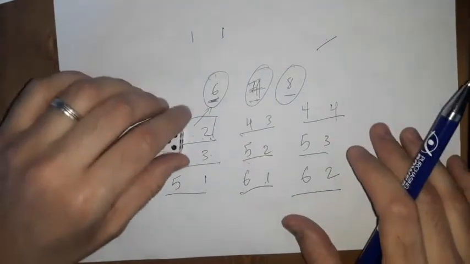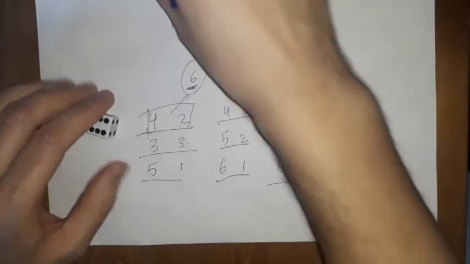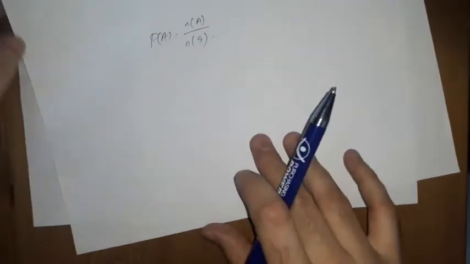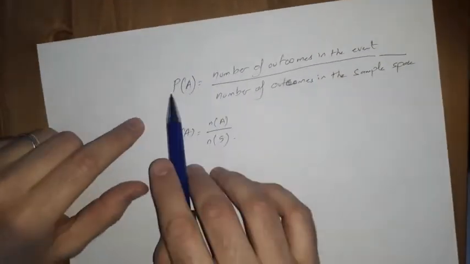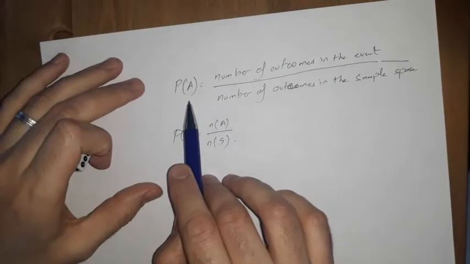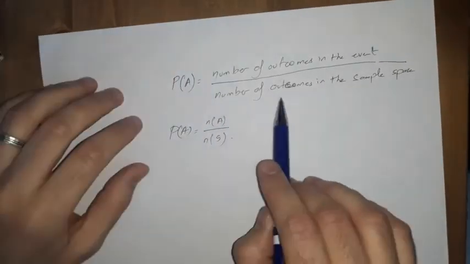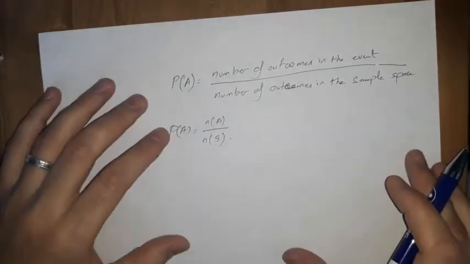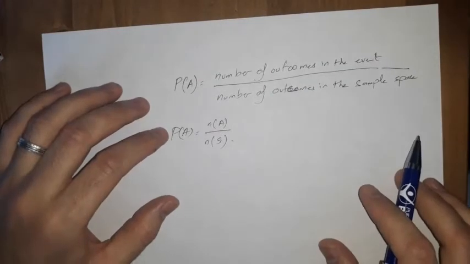All right, so let's talk now about probability. The first thing I want you to understand is how we can calculate probability. The probability of any event A is the number of outcomes in the event over the number of outcomes in the sample space. What is the sample space? The sample space is a universal set, if you want, where you're doing your test.